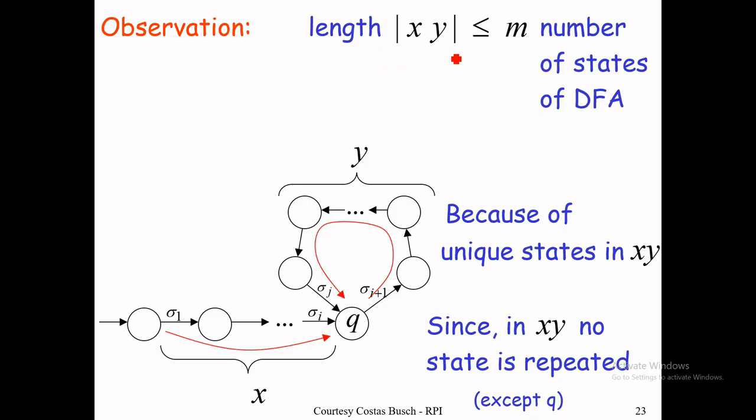And the length of xy must be less than or equal to m. This is another criterion: the length of x and y must be less than or equal to m. It cannot be greater than m, because when designing the pumping lemma, we take a string in which y comes only once, that is, a string involving at most one loop. So here, x is without a loop and the y part is with a loop, or cycle.